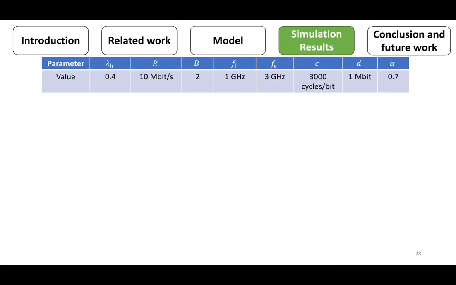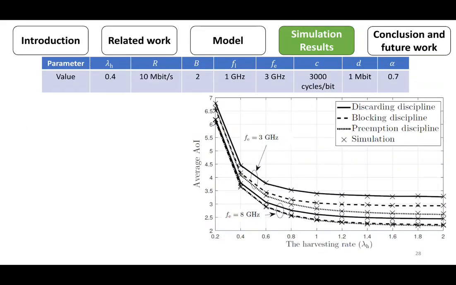Now, a numerical investigation of the proposed work is presented using the system parameters shown in this table. This figure shows that increasing the harvesting rate or the average computing capacity of the mix server decreases the average edge of information, because increasing the harvesting rate increases the available energy for data processing and transmitting. However, at high values of this rate, the edge of information decreases slightly because the battery reaches its maximum capacity and cannot store more energy.